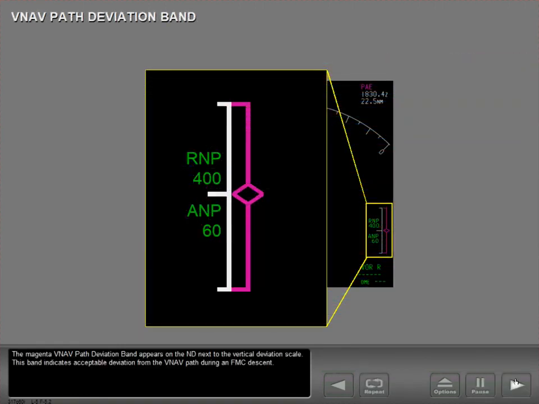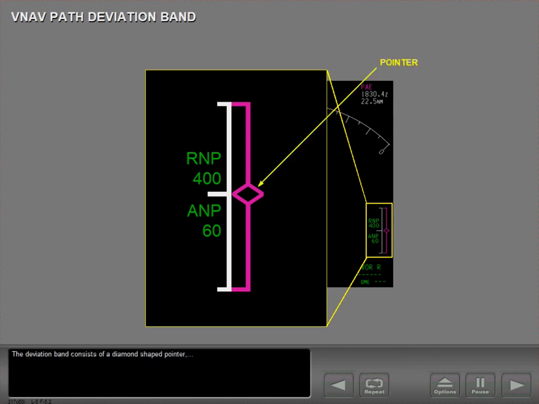The magenta Vnav path deviation band appears on the navigation display next to the vertical deviation scale. This band indicates acceptable deviation from the Vnav path during an FMC descent. The deviation band consists of a diamond-shaped pointer with equal length band extensions above and below it.